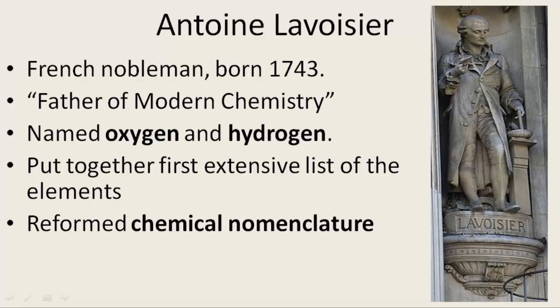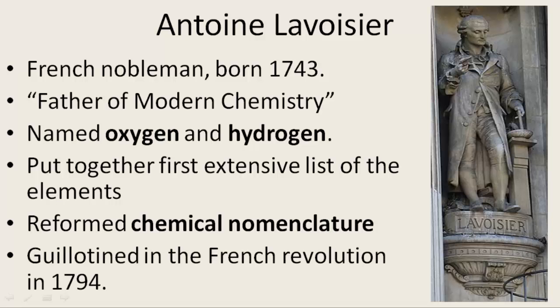Lavoisier also reformed chemical nomenclature as well. Nomenclature, remember that? That is naming. That's how ionic and covalent compounds are named. We just completed that chapter. Before Lavoisier, it was much worse. He also helped construct the metric system.